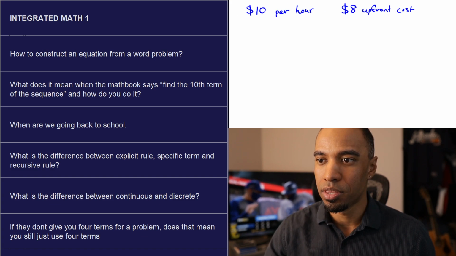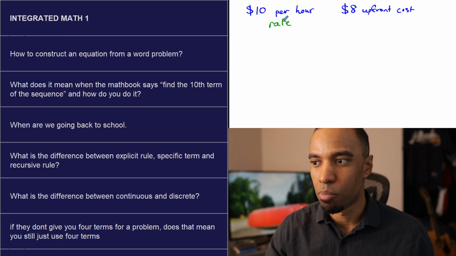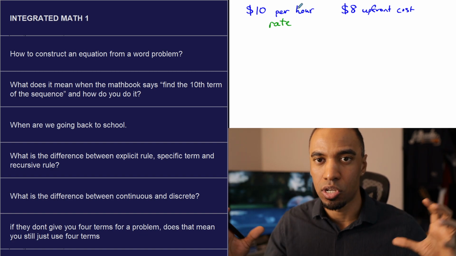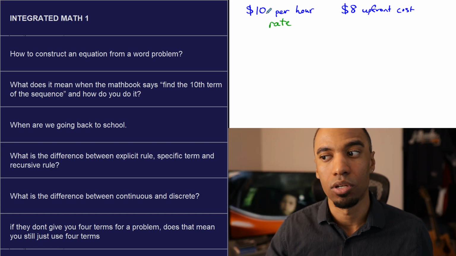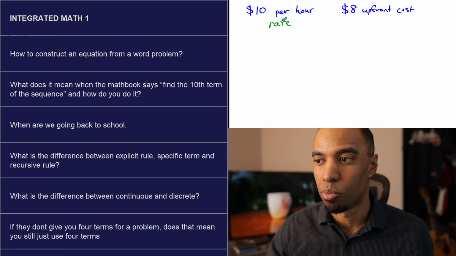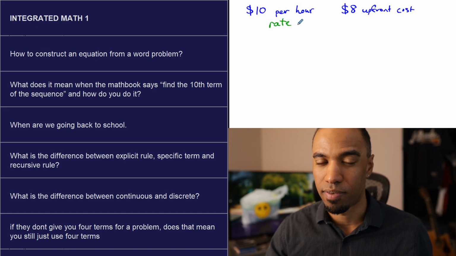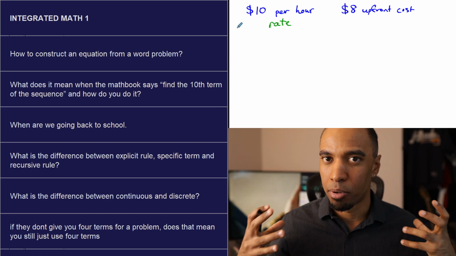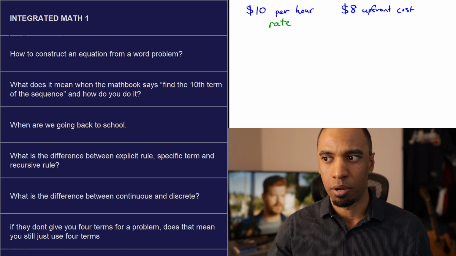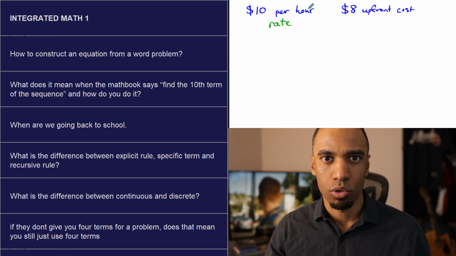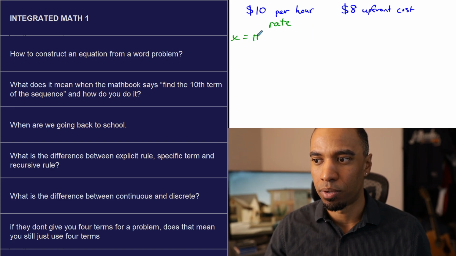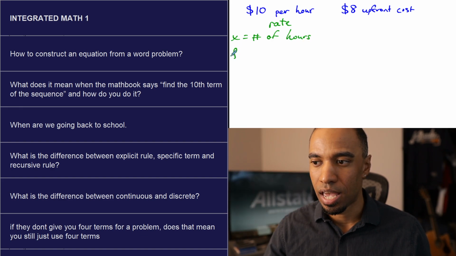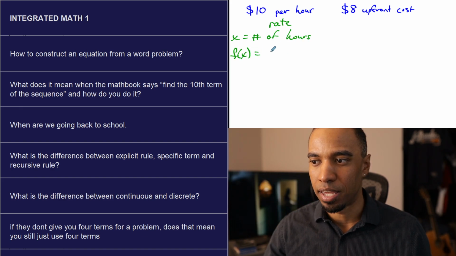The per hour here, this is your rate. Your rate gets multiplied by the number of hours that you work, and then that becomes a dollar amount. You'll say, this was a dollar amount. No, this was a dollar per hour amount. You multiply by time, your number of hours there, that's when you get dollars. So your dependent and independent are both variables, right? What is the independent variable here? It's the number of hours that you work. So if I use that as x, I'm going to say x is number of hours. And then f of x, which by the way depends on number of hours, f of x or y, that's the amount of money made.